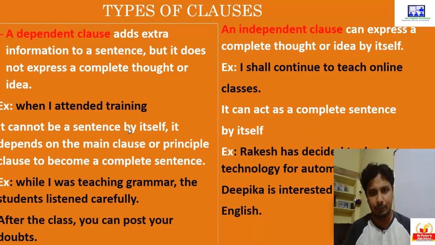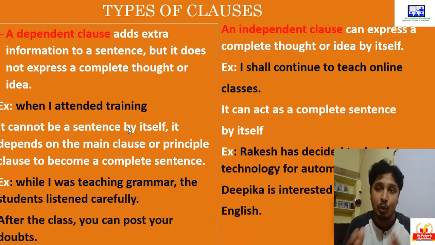Okay, for example, let us take an example now. "While I was going to Hyderabad." Now when you say, "While I was going to Hyderabad, I lost my purse," "I lost my purse" is called the independent clause or main clause because it's giving a clear meaning that my purse is lost. But "while I was going to Hyderabad" has a subject and a verb, but it will not stand by itself.